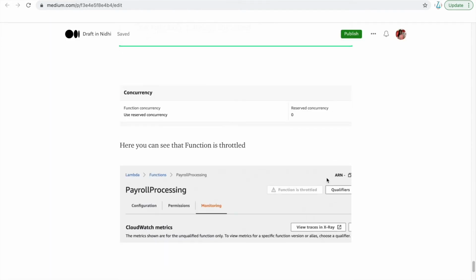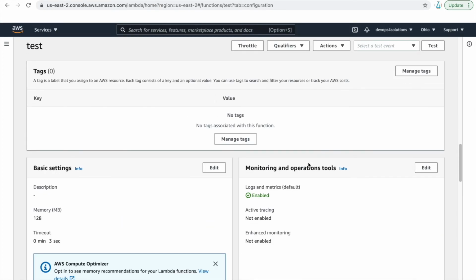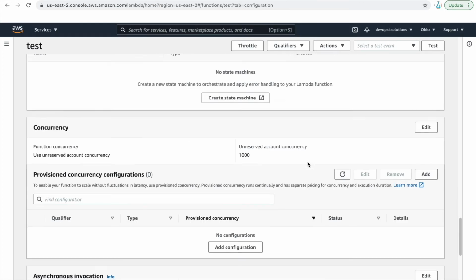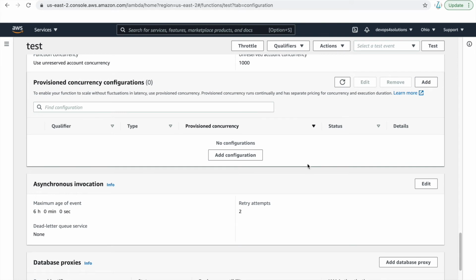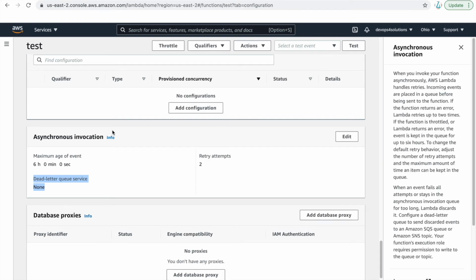Now the last thing is the dead letter and the asynchronous configuration. What does that mean? Here you can see the maximum age of event is 6 hours and retry attempts is 2, and there is the dead letter queue service. You can configure it. By default it is not configured, but you can configure it. So this is what it means.